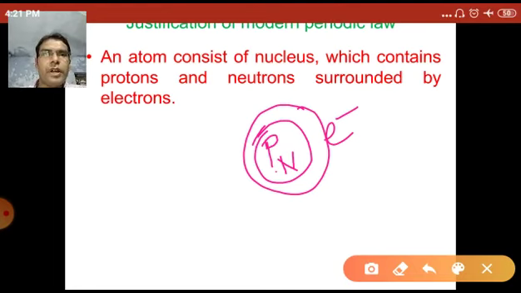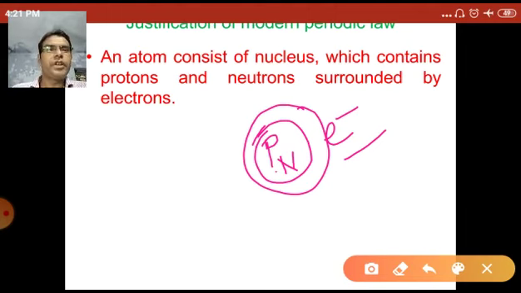The atomic number is equal to the total number of electrons in a neutral atom, or the total number of protons present in the nucleus.